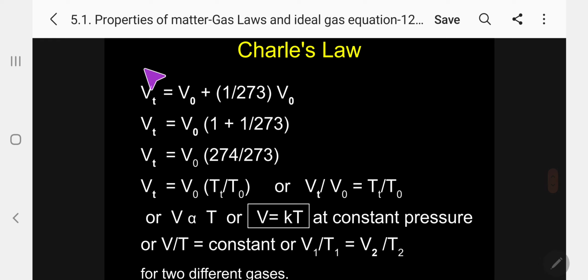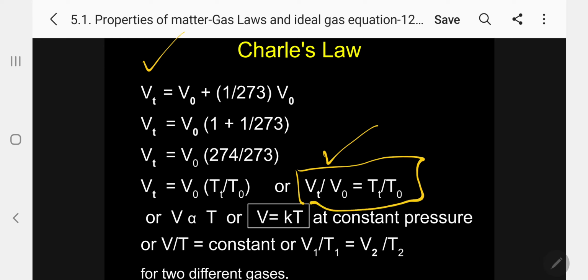So I am writing Vt equal to V0 plus 1 by 273 V0. Let me expand. Common factor is V0, so 1 plus 1 by 273, or V0 into 274 by 273, or V0 into T2 by T0. So I can take Vt by V0 equal to T2 by T0.